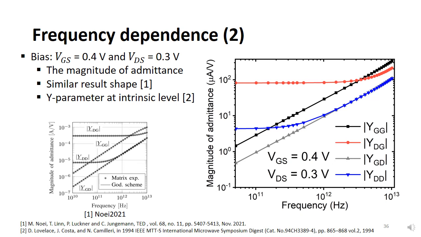Admittances appear linearly as frequency increases. The reason is that in the intrinsic Y parameter network, admittance is linearly dependent on frequency when frequency terms become dominant. The results show good consistency with the Y parameter equations of the intrinsic small signal model introduced in the reference.